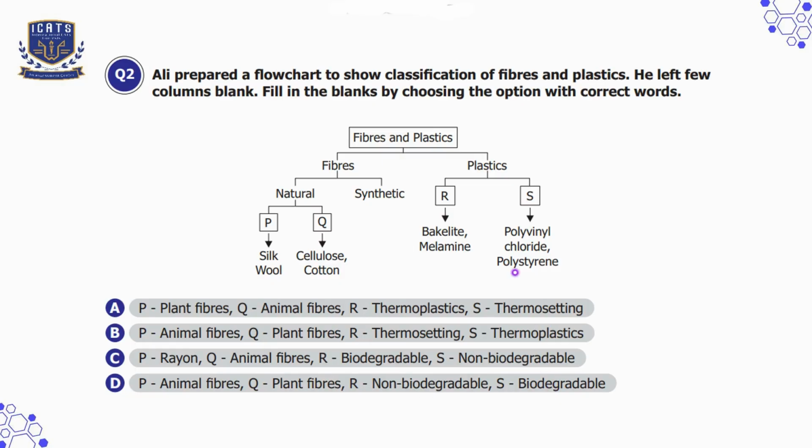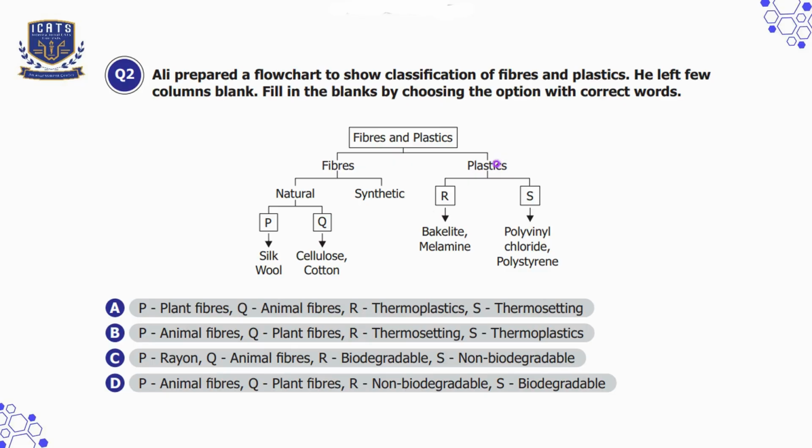Fibers and plastics are given, and fibers are divided into two further parts, natural and synthetic. Now, the natural fibers are divided into plant fiber and animal fiber because plant fibers include cotton and cellulose and animal fiber includes silk and wool. So we can say that P is animal fiber because silk and wool are in the animal fibers category, and Q is representing the plant fiber because cotton and cellulose are plant fibers. So let's see the other part of the flow chart, which is plastics.